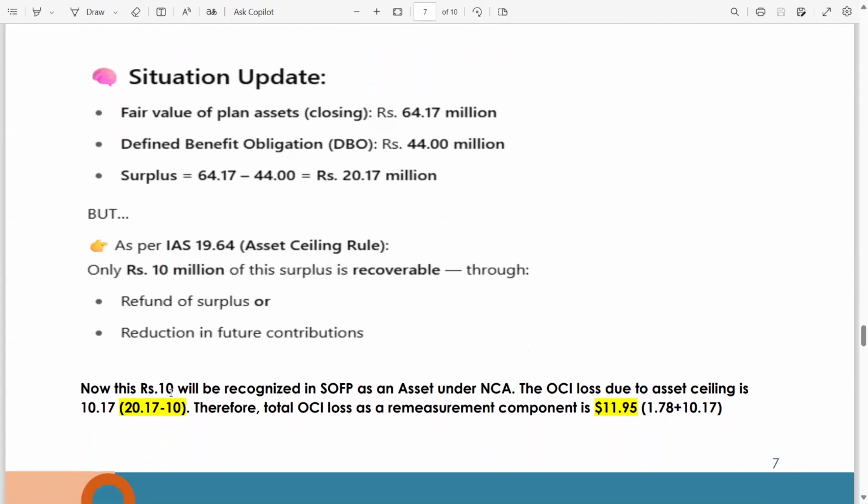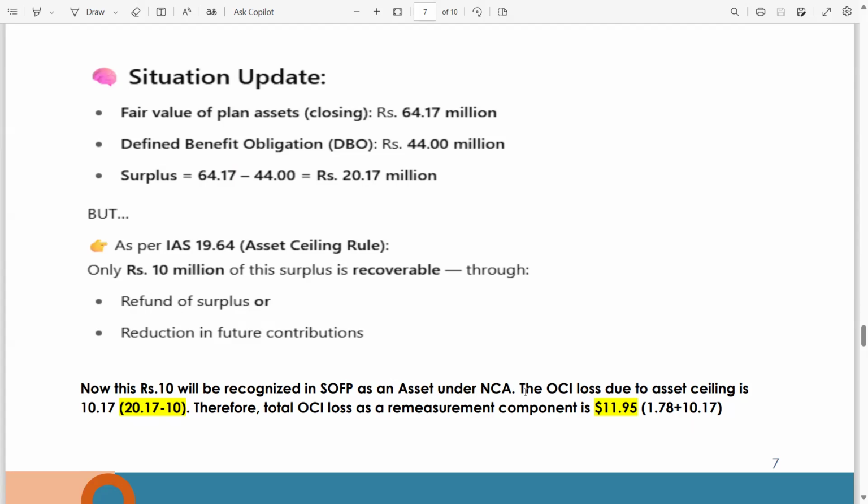Now this rupees 10 million recoverable surplus will be recognized in SOFP as an asset under non-current assets. Now you are left with 10.17. Why? Total surplus was 20.17 and out of this, 10 is recoverable, which you have recorded in non-current assets.